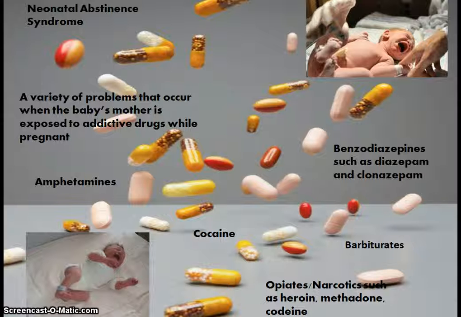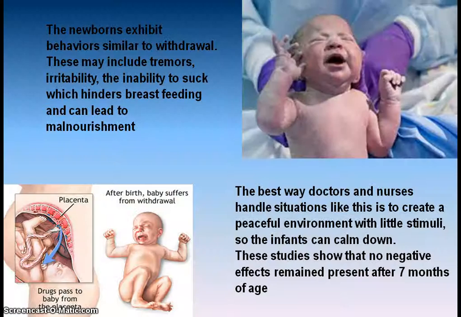So neonatal abstinence syndrome is a variety of problems that can occur when the mother is exposed to addictive drugs while pregnant, and so you have your cocaine and your amphetamines as well as other drugs that are important. Here you see 2 babies experiencing this syndrome. Basically, this syndrome has the child experience withdrawal, so tremors, irritability. Interestingly enough, there's also an inability to suck, and this can hinder breastfeeding, which can eventually lead to malnourishment. The best way to handle this is for doctors to create a peaceful environment with little stimuli so the infants can calm down, and after 7 months there are no negative effects associated with this.